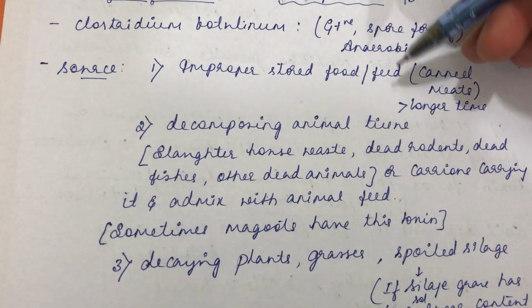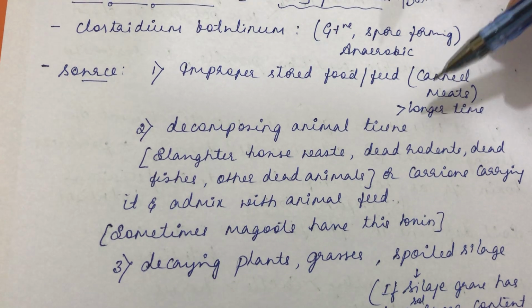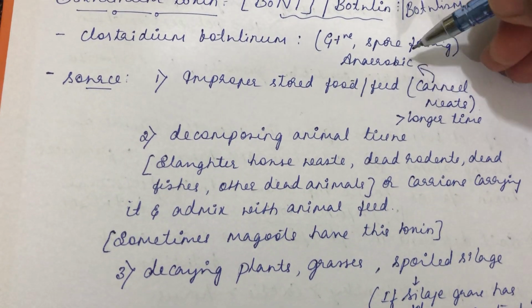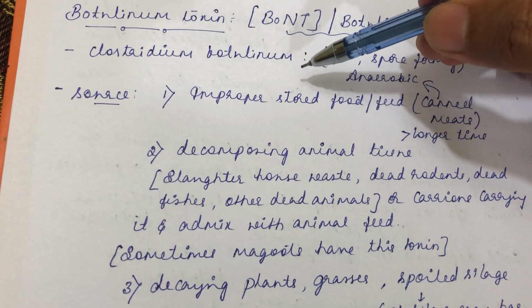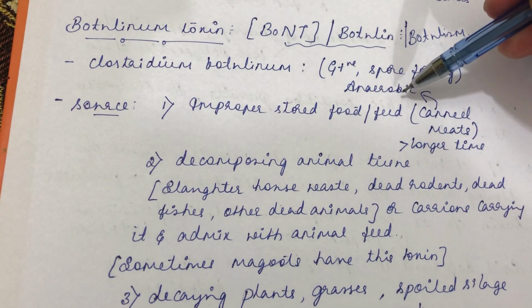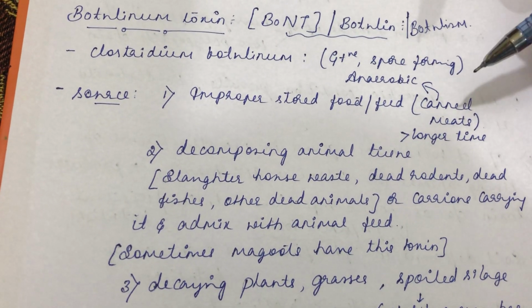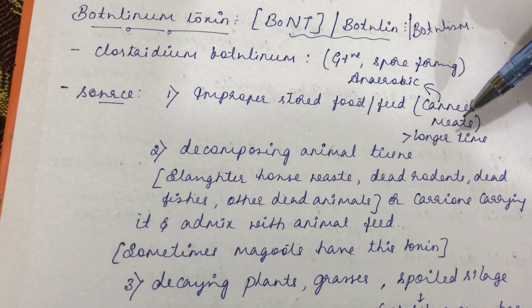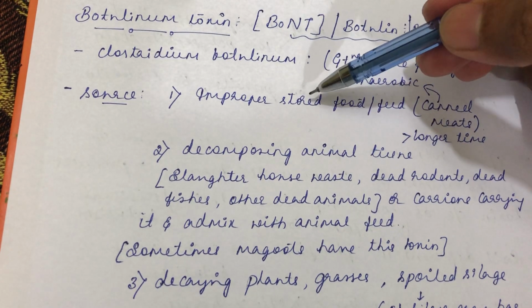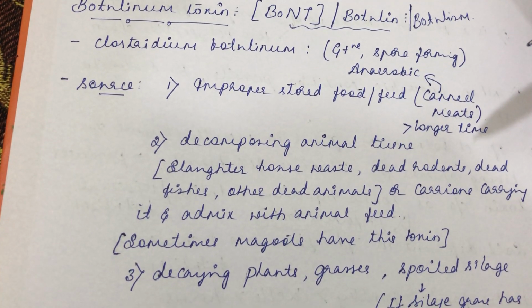When it is opened and the animals ingest this canned meat, it has an anaerobic condition, more preferable for the growth of Clostridium botulinum. So it will secrete this botulinum toxin during anaerobic condition. Canned meats stored for a longer time, beyond the expiry date, act as a major source, and ingestion of this type of improperly stored food or feed by the animal will lead to botulism.